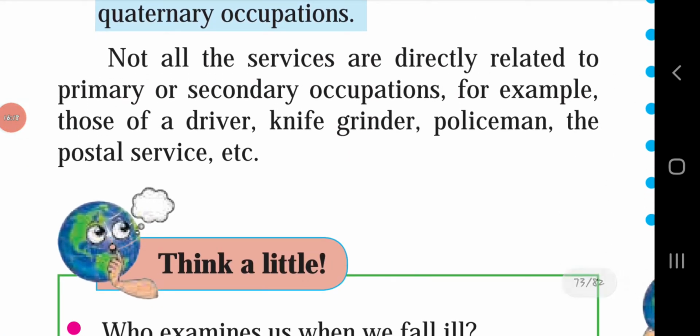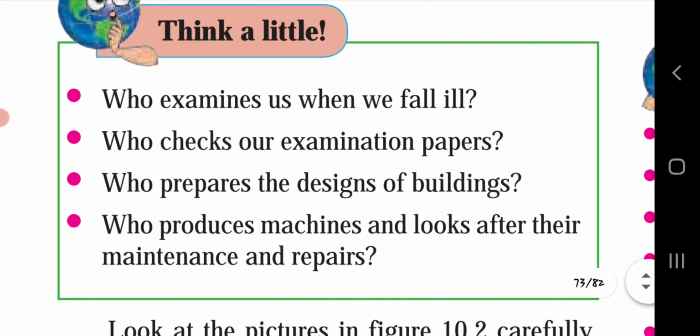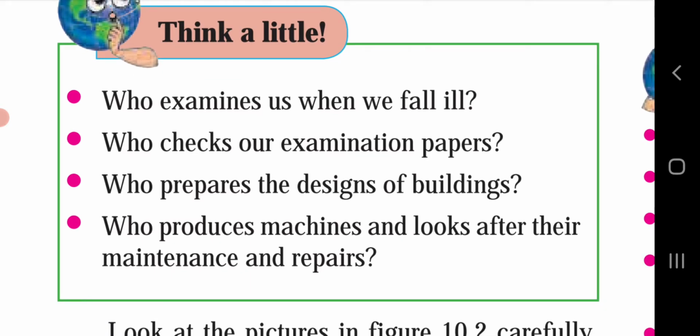Not all the services are directly related to primary or secondary occupations. For example, those of driver, knife grinder, policeman, and the postal services, etc. So as all the services are not directly related to primary or secondary occupations, a driver, who drives a car or a bullock cart, will not come under the primary or secondary occupation. Knife grinder, he will not come under the primary and secondary occupation. Same with the remaining ones.